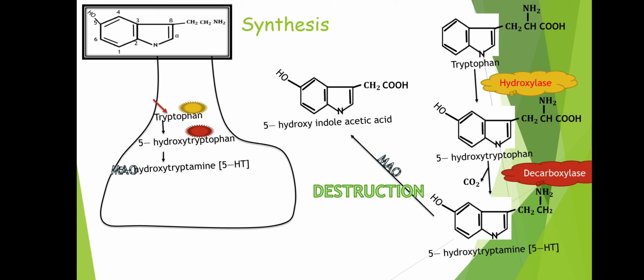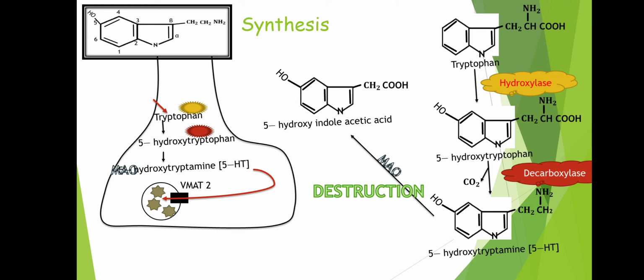So to protect our 5-hydroxytryptamine from the attack of monoamine oxidase, what do we need to do? We need to give protection to this 5-hydroxytryptamine. So what kind of protection? We need to transfer this serotonin inside a vesicle. For transferring this compound into the vesicle, we want a transporter, and the name of this transporter is VMAT2, that is vesicle monoamine transporter 2. Via this transporter, the serotonin compound is moved inside the vesicle.